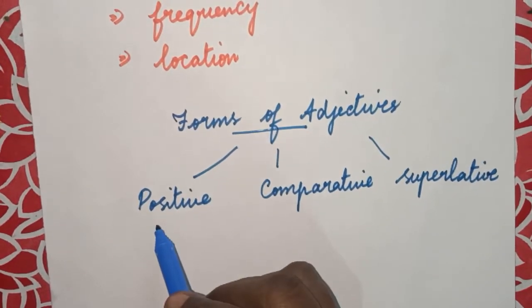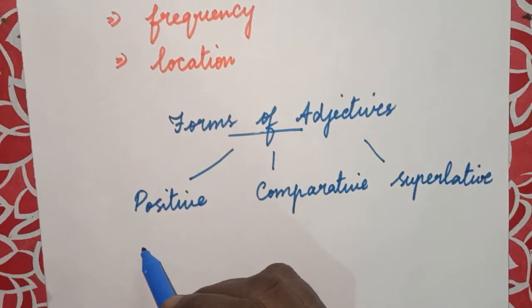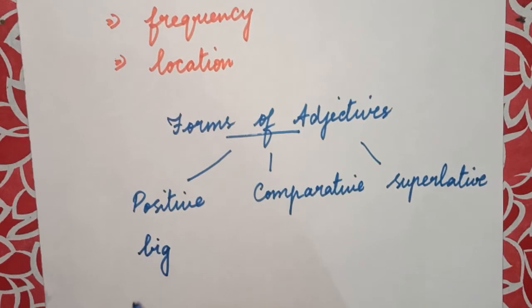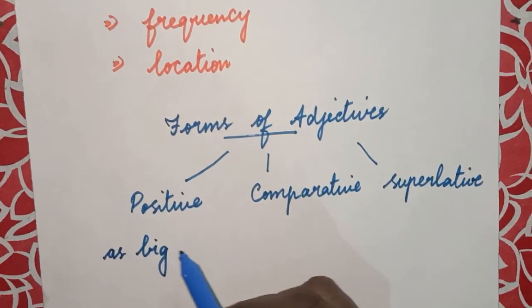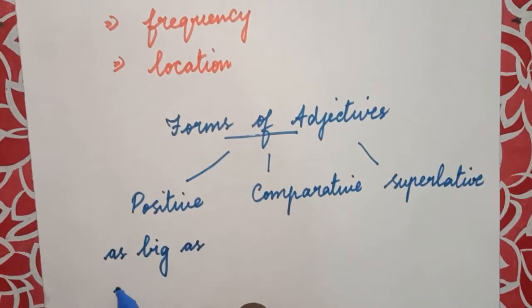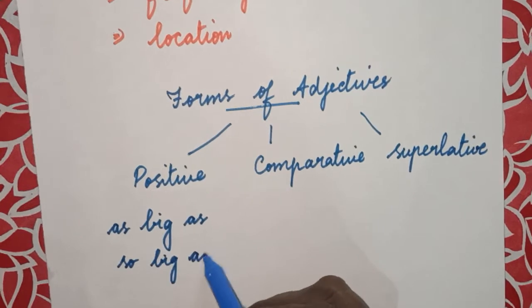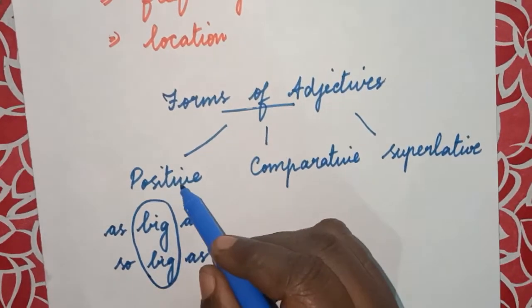And what is positive? This is the adjective as such. For example, if you have big, this big will remain the same, followed by the words such as, so big as. So this adjective always remains the same in this positive form.